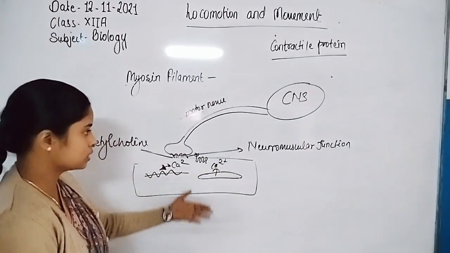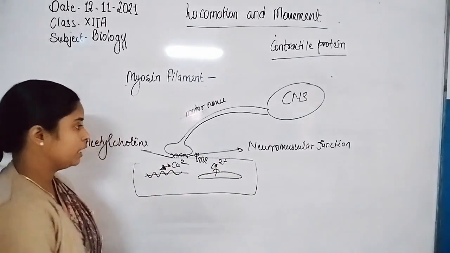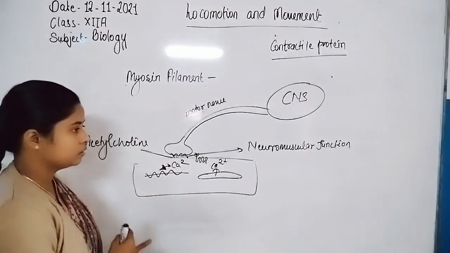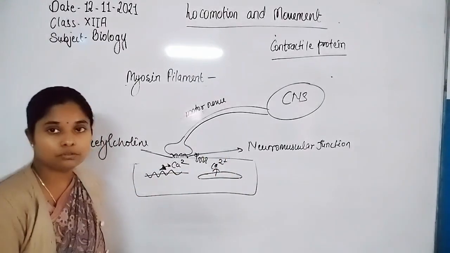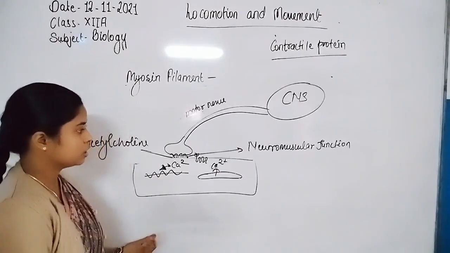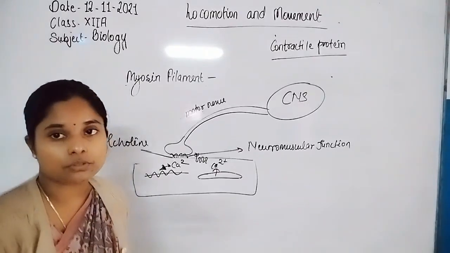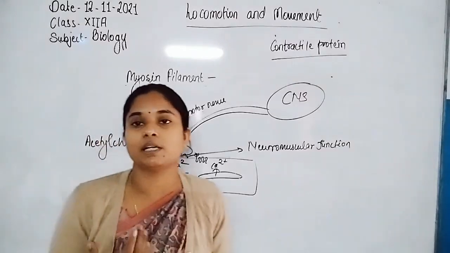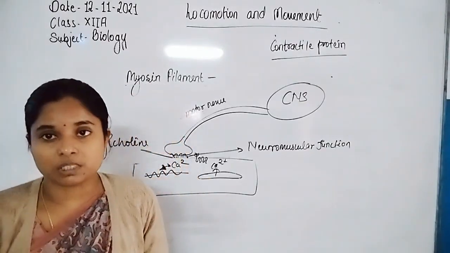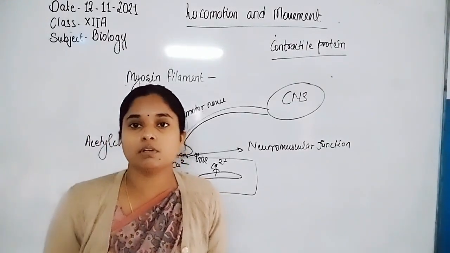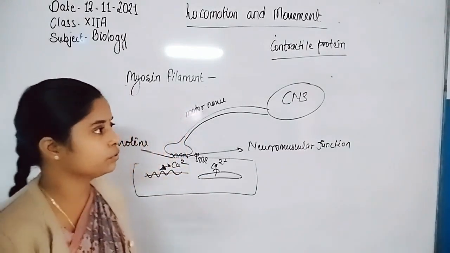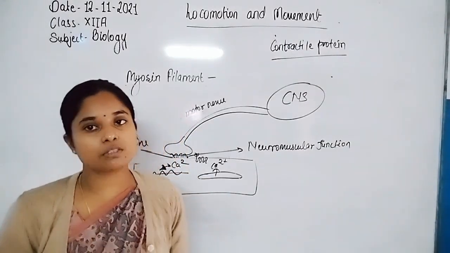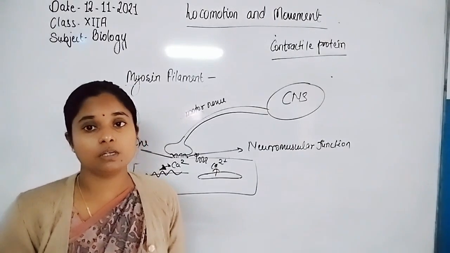I hope it is now easy for you to understand how our nervous system controls our body movement, locomotion and the contraction of muscle. So this is overall about the contractile proteins, actin and myosin filaments, and the structure of the muscle fiber.